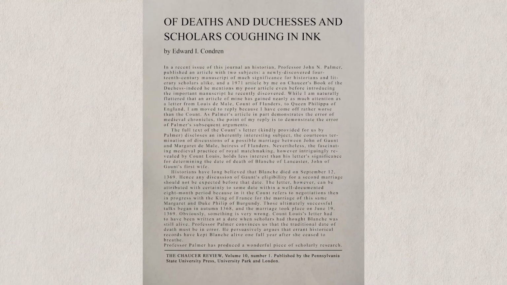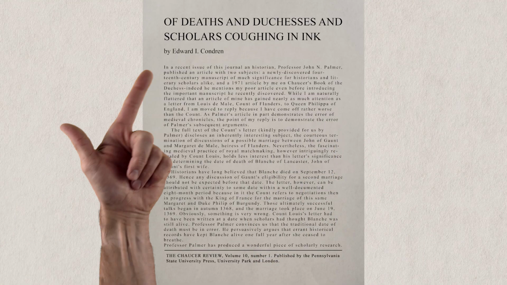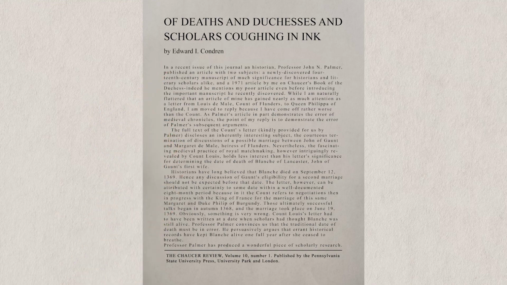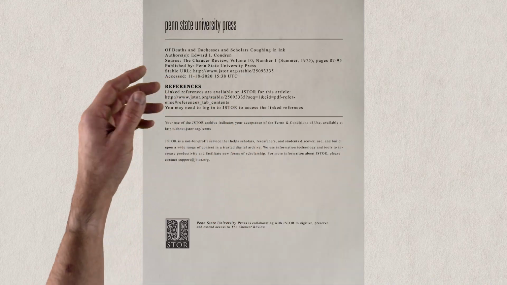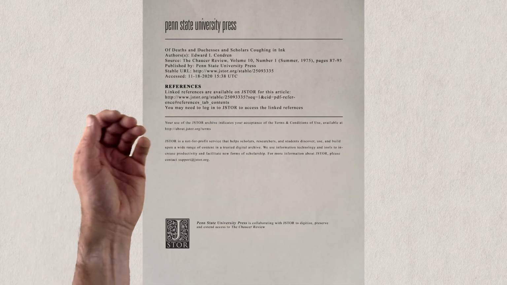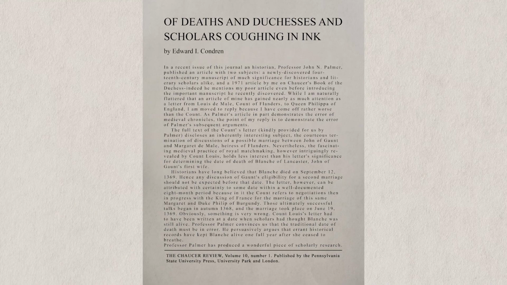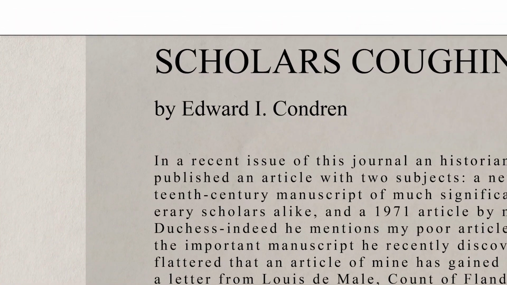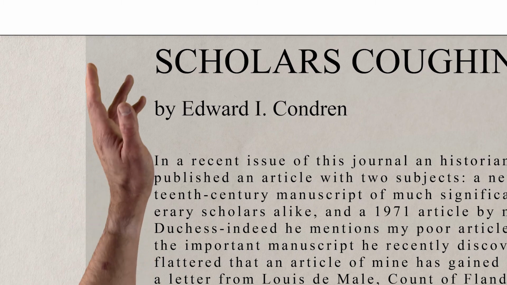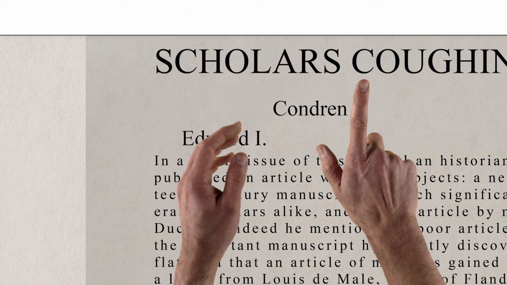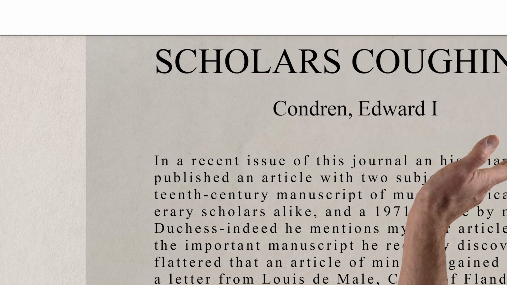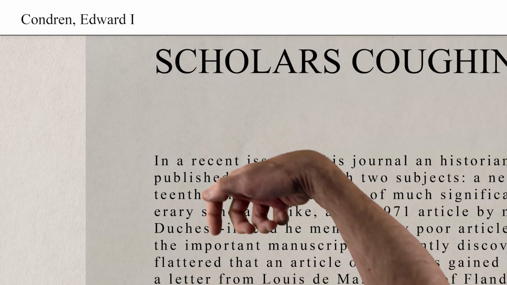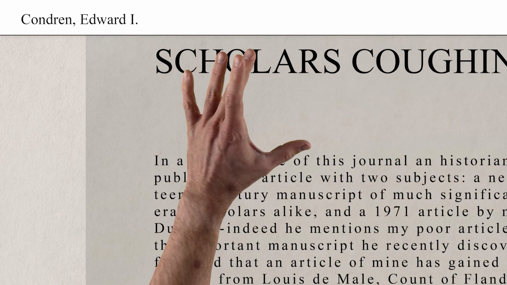We start with the author. That's usually somewhere around the top of the article, and if you got it from a database, there'll be more information in the place where you downloaded it, or, depending on the database, there might be a helpful information page at the front of the article. The author is Edward I. Condren, but we can't just copy the name right over. MLA requires the author's name to be inverted. Condren, Edward I., and we only have one author, so we add a period to indicate this part's done.